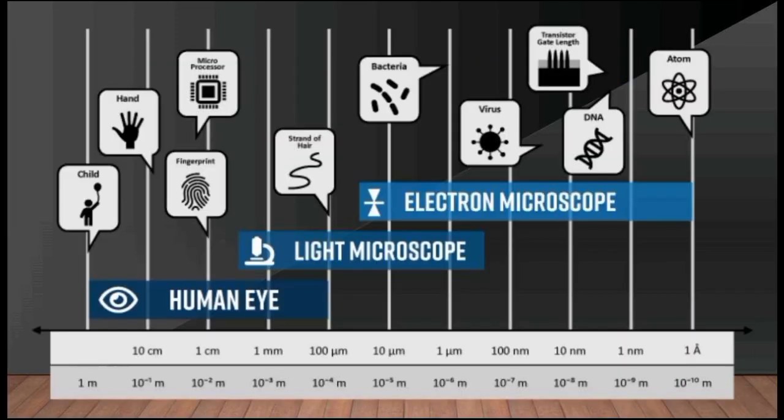So ang kaning electron microscope, which is ang atua ng human eye nga ato ang makita, which is ang child, ang hand, fingerprint, and microprocessor nga makita sa atua human eye, mga human eye nga makita mao na sila. Then next is ang makita sa light microscope, which is ang strand of hair. So makita dya po nato sa human eye, but dili ingon nga dako ang atong pagkita na, gamay atong makita na.